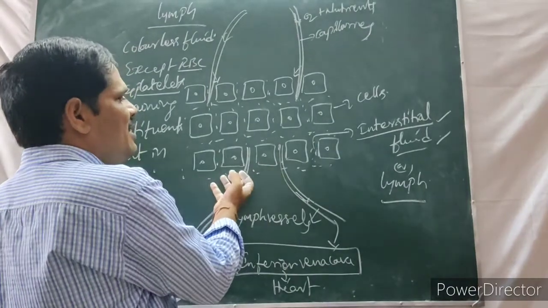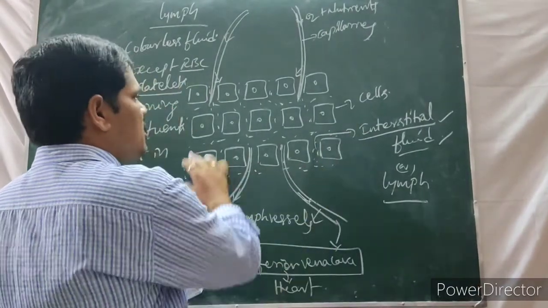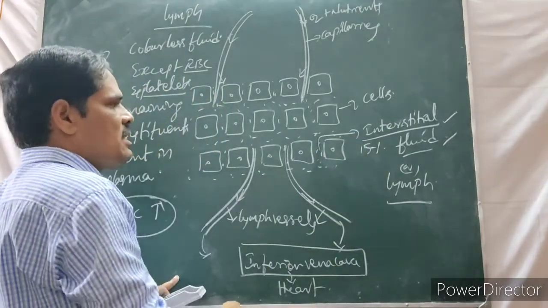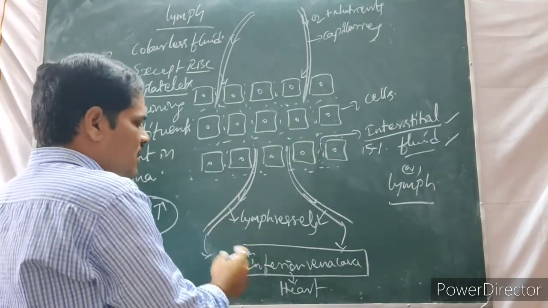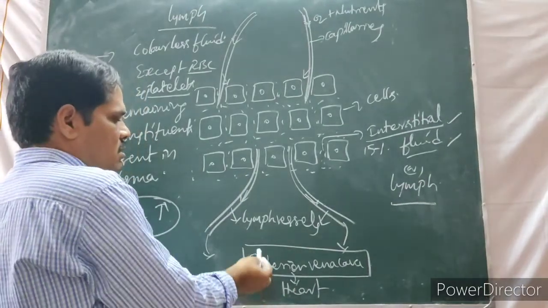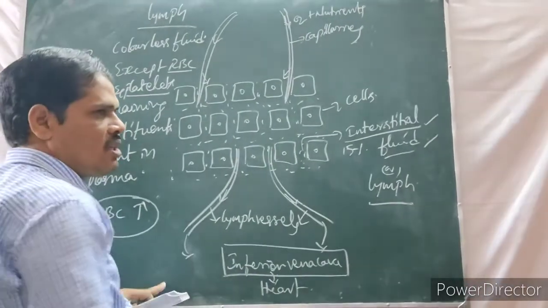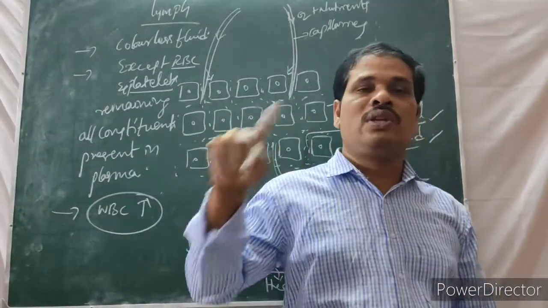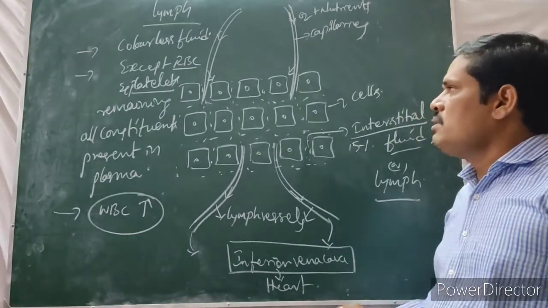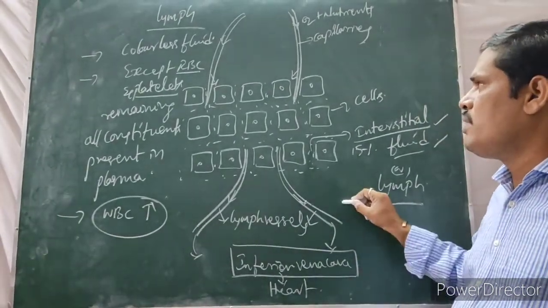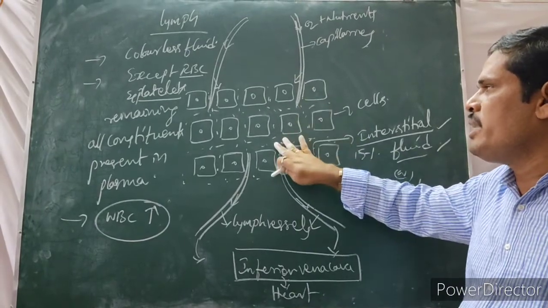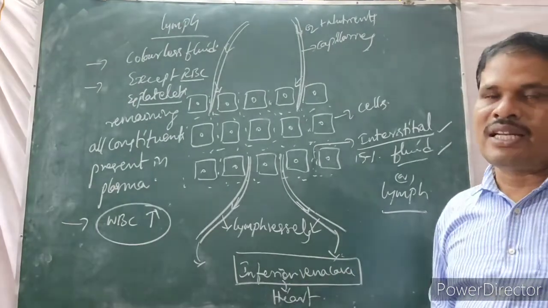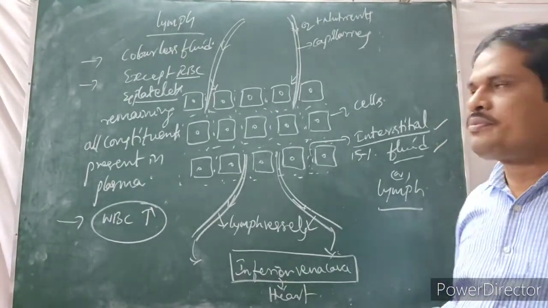The lymphatic vessels collect all the interstitial fluid. That means the 15% of interstitial fluid is collected. From this, the oxygen and nutrients are all collected and given to the inferior vena cava, nothing but the venule system. Then it reaches the heart, and then blood is circulated as usual. So that is the importance of the lymph. Lymph is produced at the time of supplying blood to the cells, and is collected again by the lymphatic vessels and given to the circulatory system via the venule system.